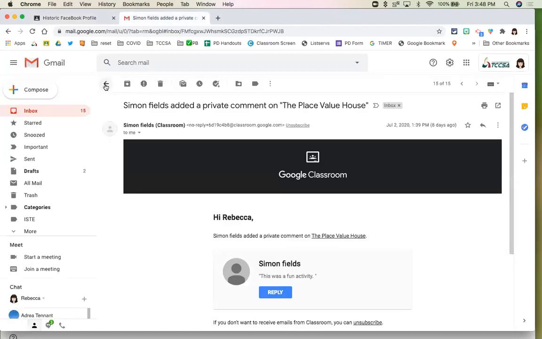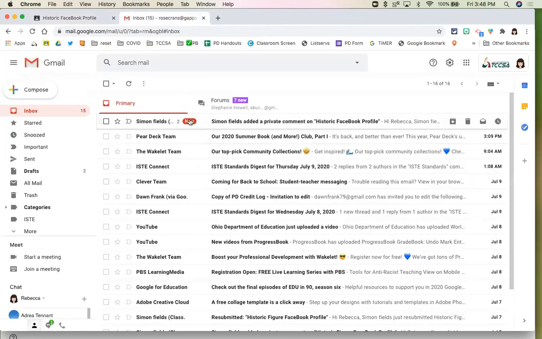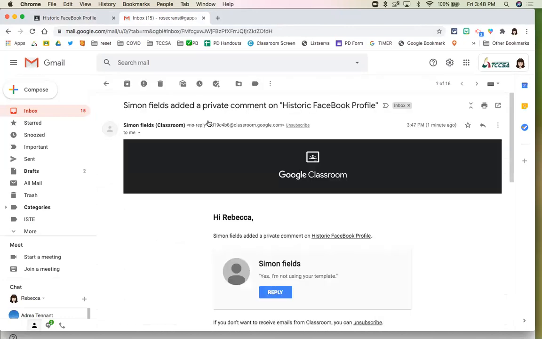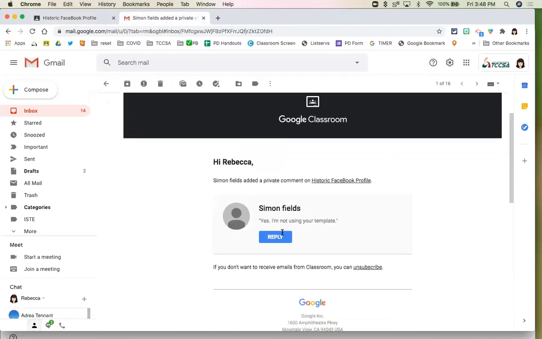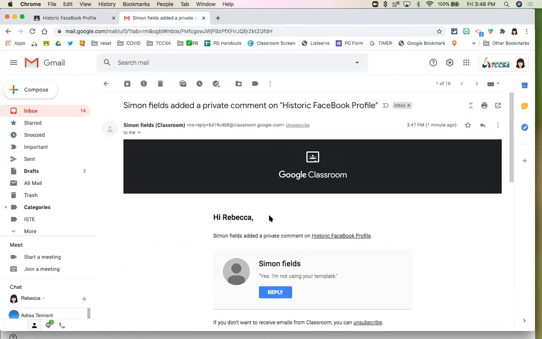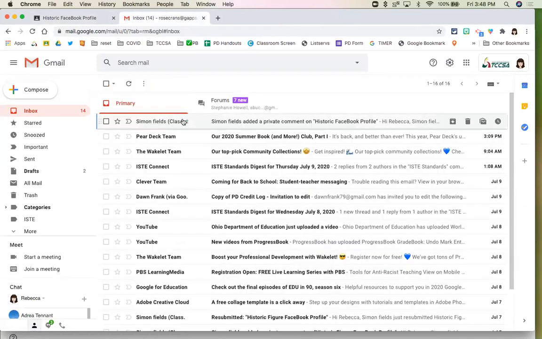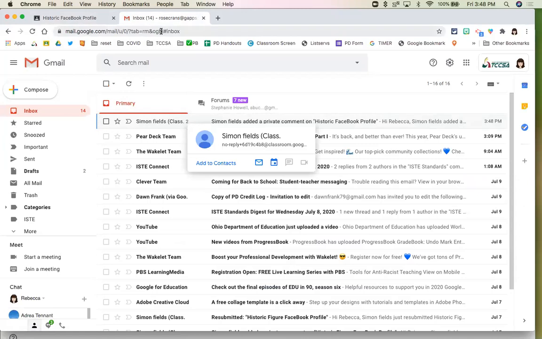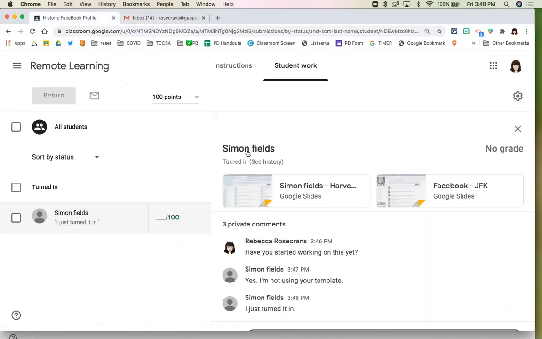And as a teacher, if I go into my Gmail and look at that, because these are part of a conversation. You know, he wrote, "I'm not using your template." And I got a message for that. So that is another way. That's a private comment. That's not part of the assignment, but keep in mind if students are not checking their email or if they don't have the Google Classroom mobile app, they will not see these. You could make all this effort to communicate and they would miss it.